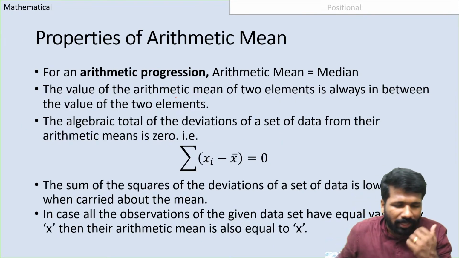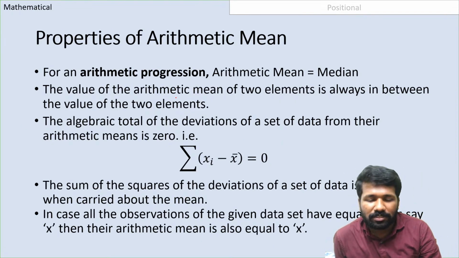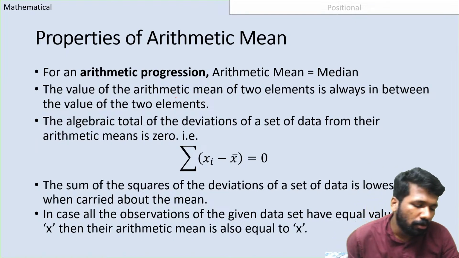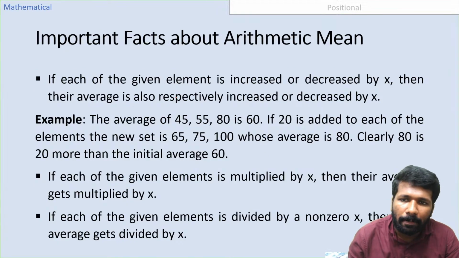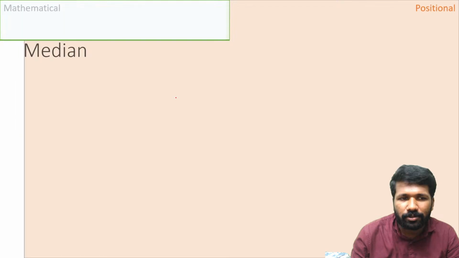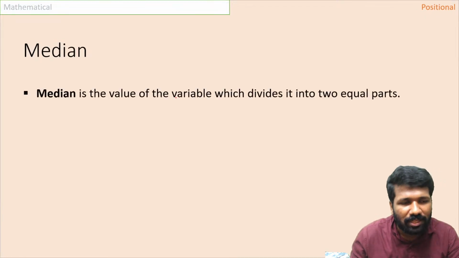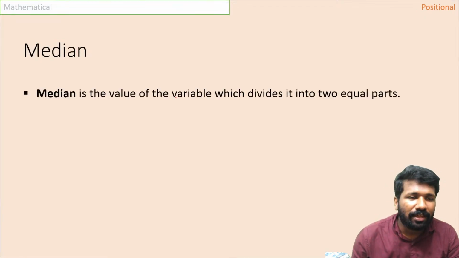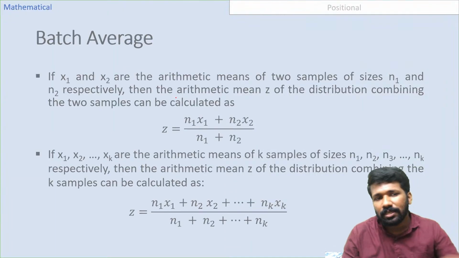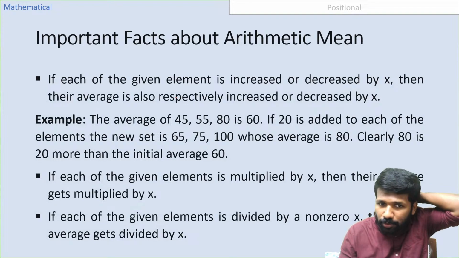Now some properties of arithmetic mean are very important. Before going to the properties, we will discuss about median also. Then only some of the properties you will understand. So we will revisit arithmetic mean in some time. So next measure is median. Okay, before that geometric mean also we will discuss. In some questions geometric mean is also necessary.